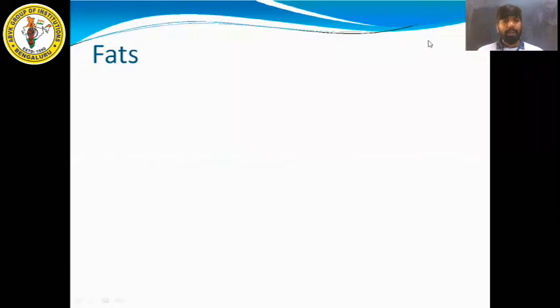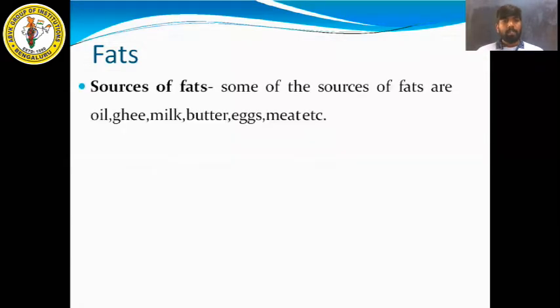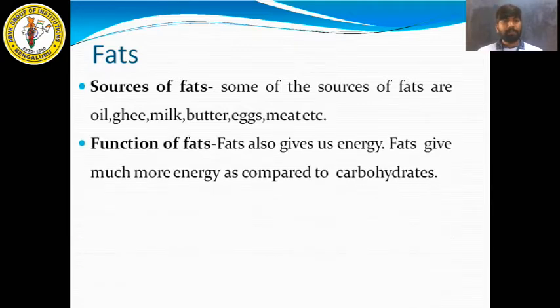So next we have fats. Sources of fats. Some of the sources of fats are oil, ghee, milk, butter, egg, meat, etc. So these food items will give us fats.